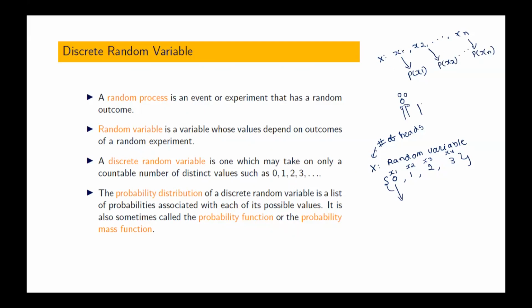Now this detail also, we can calculate. For each value, please read this: a discrete random variable is a list of probabilities associated with each of its possible values. That means the possible values are X1, X2, ... Xn. What are the corresponding probabilities? A list of probabilities: P of X1, P of X2, P of Xn. Okay? So we call it the probability mass function, usually in the discrete case. In the continuous case, usually it is the probability density function.